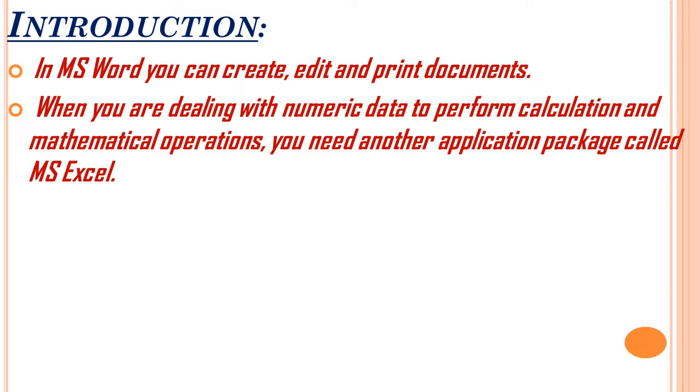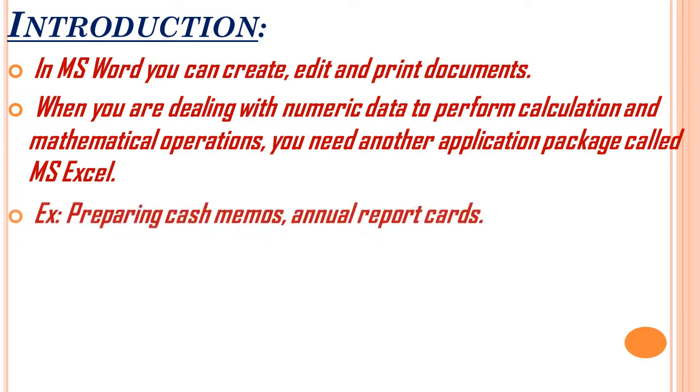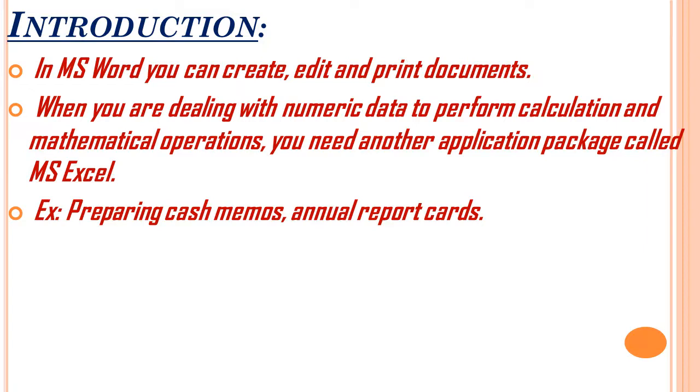To overcome the manual spreadsheet, they developed MS Excel, means electronic spreadsheet. You can use MS Excel or a spreadsheet for preparing a cash memo or an annual report card. If I am going to prepare your report card, I need to type your marks, add the total, and write the percentage and aggregate, everything.